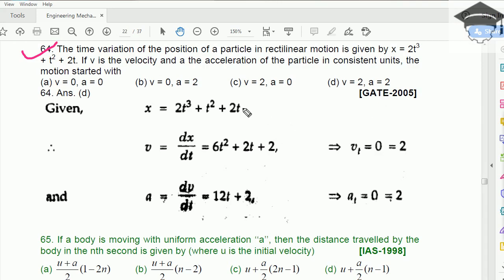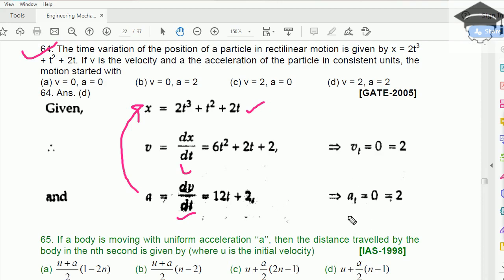form of t. So t is time, so displacement is given as a function of t, and it is asking for velocity and acceleration. For such questions you need to differentiate, because you know velocity is dx by dt. If they ask at a particular time, you can put the time value in the equation and you can find the velocity. Similarly, acceleration will be further differentiating the velocity function, or differentiating the displacement function 2 times. Again you can substitute the required value of t and you will find the acceleration. So such kind of questions also come.